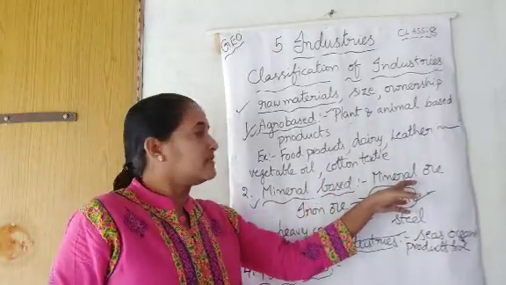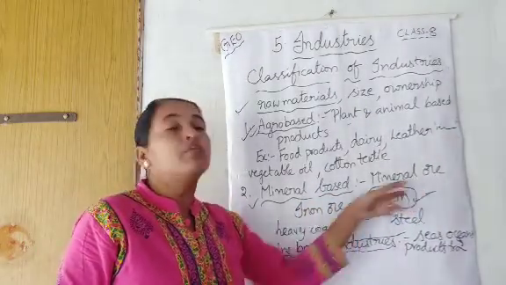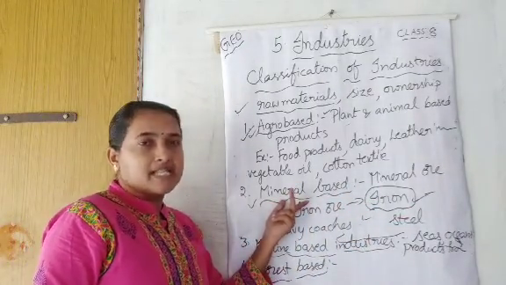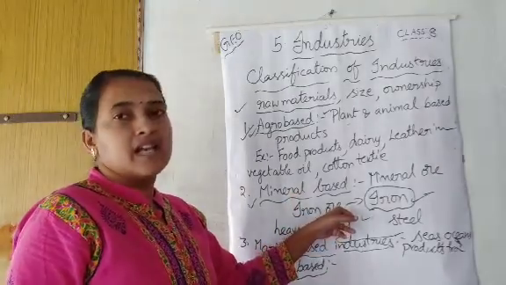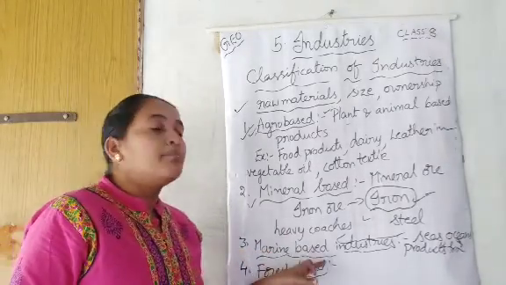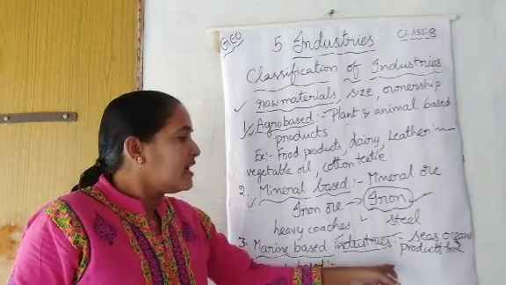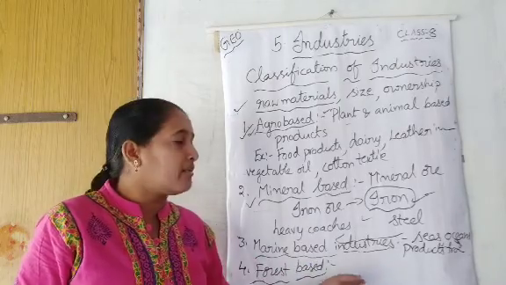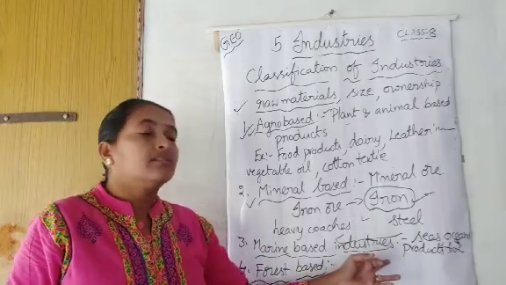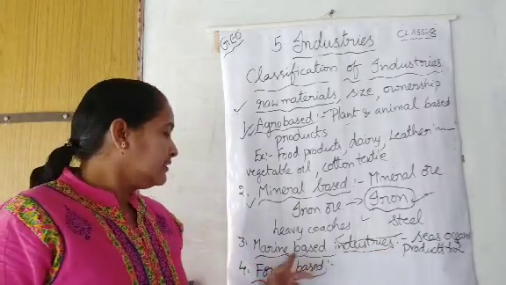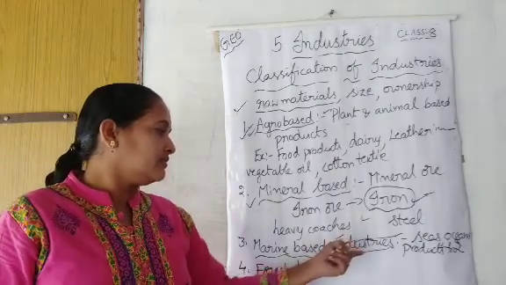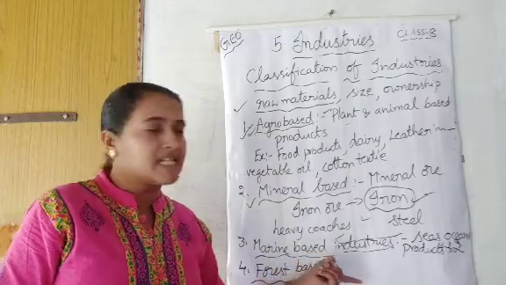Second category, mineral based. If the industries use mineral ores as their raw materials, we can say that those industries are mineral based industries. For example, iron ore. Next, third one is marine based industries. Here, marine based industries means what they use as raw materials? The products from seas and oceans. Then, what are the examples? Seafood, mineral oil, everything will come under the category of marine based industries.